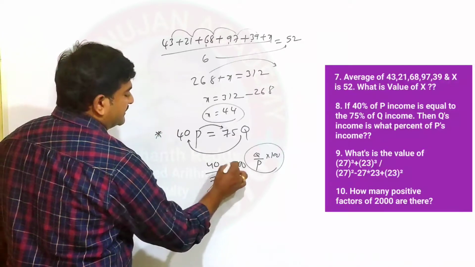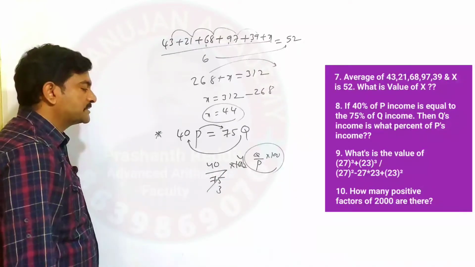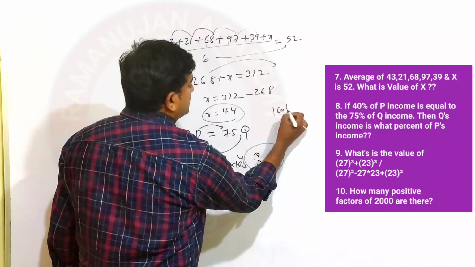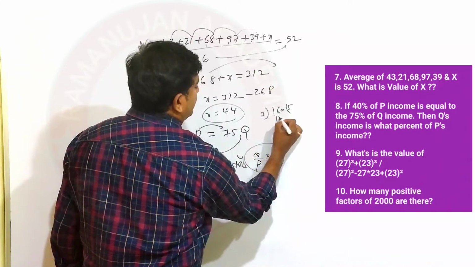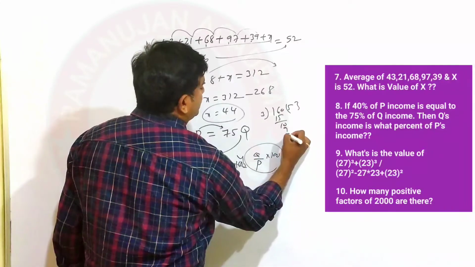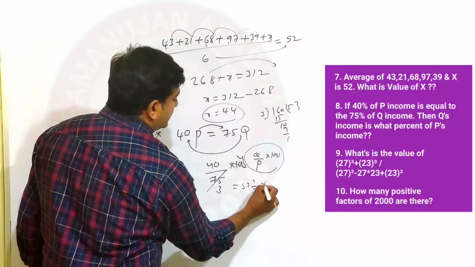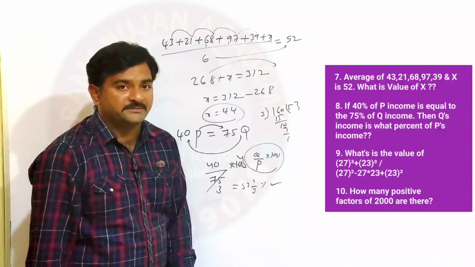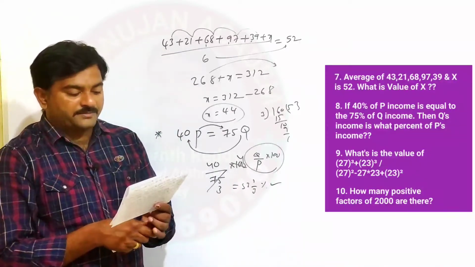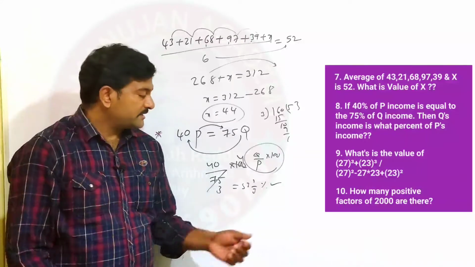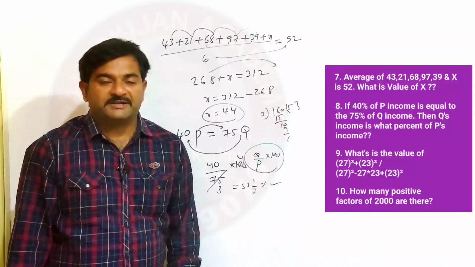So simply, 75 3s are 75, 4s are... Okay, so 160 by 3. What you can say, 160 by 3, in the sense 3 5s are 15, 3 3s are 9. What is your answer? 53 1 by 3 percentage. Therefore, Q's income is 53 1 by 3 percentage of P's income.